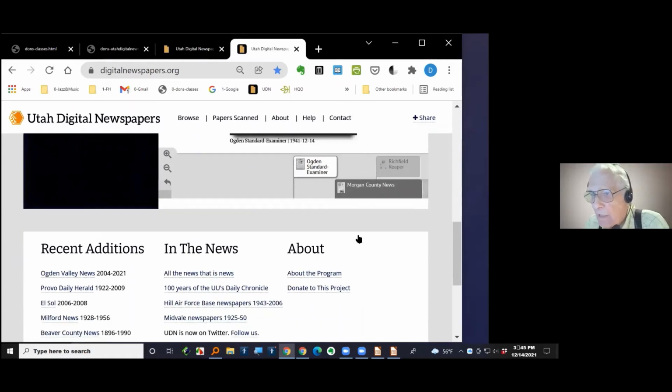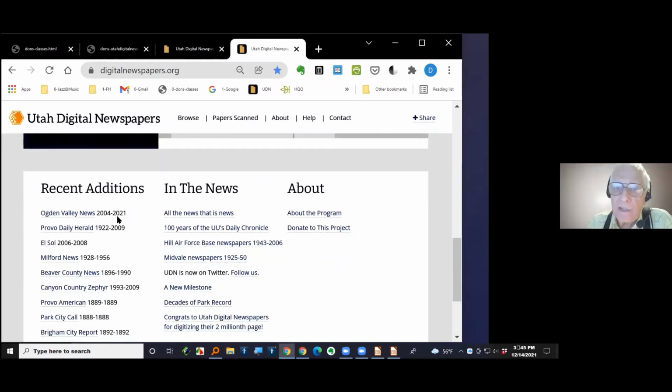I'm scrolling down a little bit further, and you see over here to the left, recent additions. They've added recently the Ogden Valley News from 2004 to 2021. So that's fairly new, I guess. The Provo Daily Herald from 1922 to 2009 is on there. These are some of the newer things.